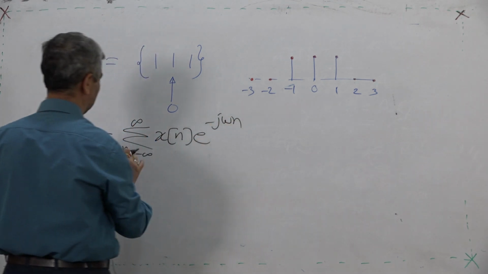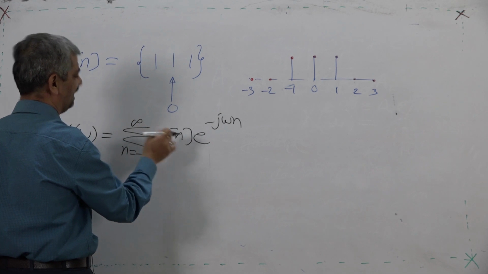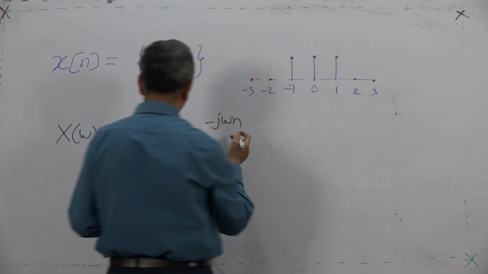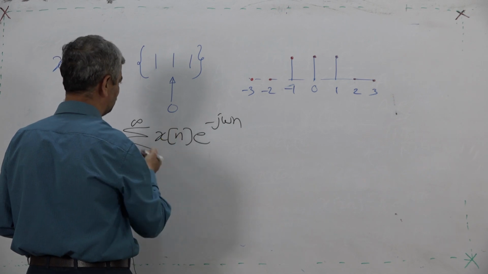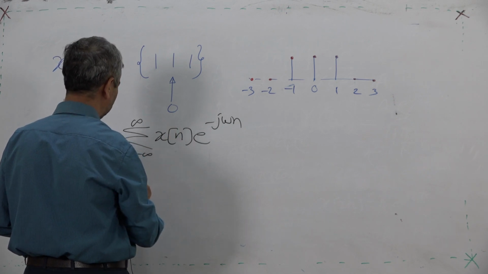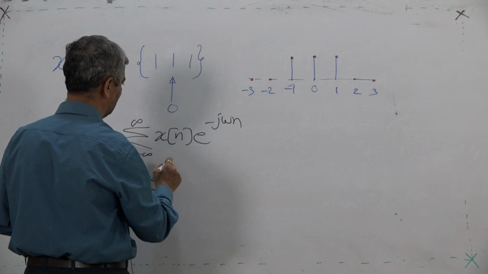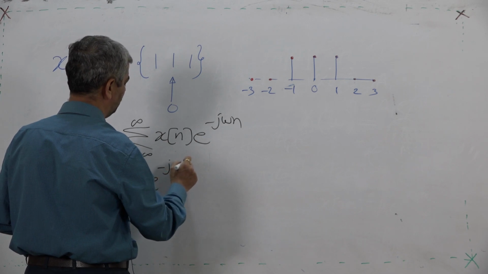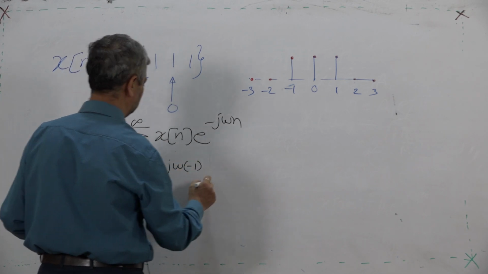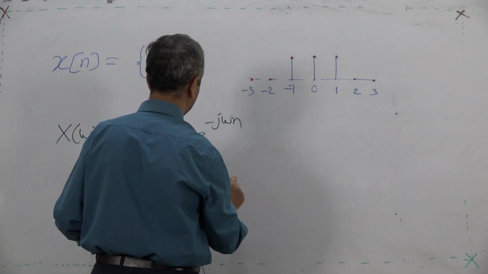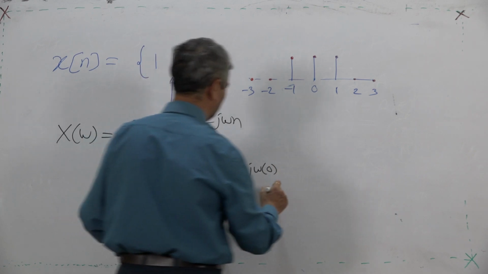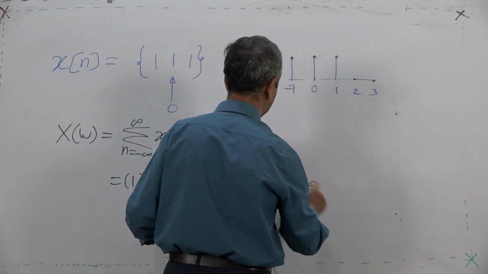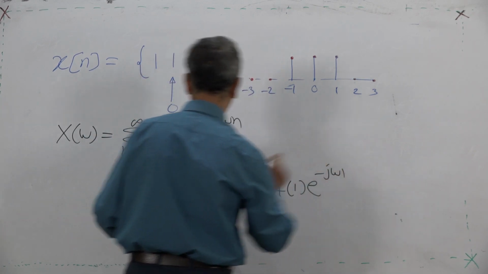What is it here? Simple: n equal to minus 1 to 1 and x[n] is equal to 1. So, I can write 3 terms separately, no need of summation. For n equal to minus 1, it is 1 into e raised to minus j omega times minus 1, plus 1 into e raised to minus j omega times 0, plus 1 into e raised to minus j omega times 1.